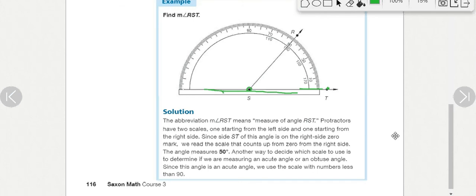And if it's less than 90, it's an acute angle, that means we're measuring on this side. Because notice, what would be wrong with using this one? That's for if we had a line with the bottom over here, and we were measuring this angle, which is obtuse. We're measuring this acute angle. So we will use the smaller than 90 numbers, like 50 or 30. And it looks like it's going right through 50 degrees here. So this angle is 50 degrees. That's all you need for a label.